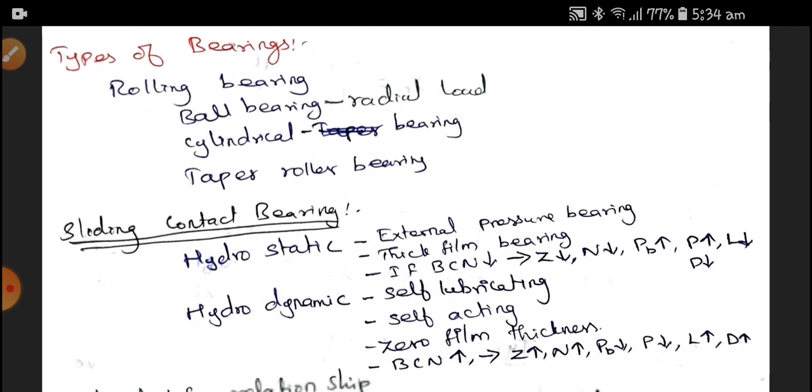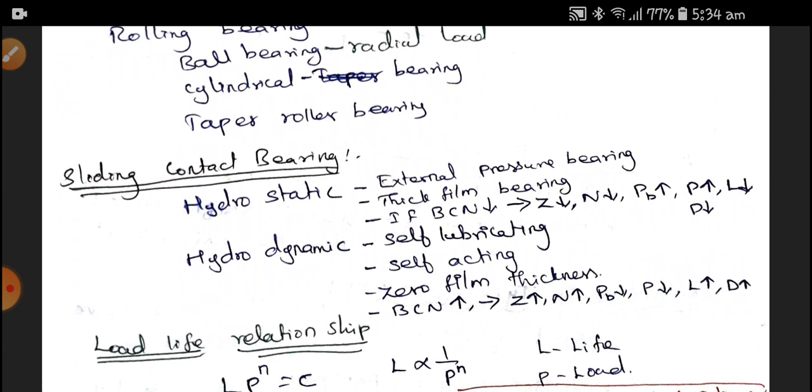The other type of bearings are sliding contact bearings. In the sliding contact bearing, we have two different types: one is hydrostatic bearing, another is hydrodynamic bearing. First, we would like to discuss hydrostatic bearing. It is an external pressure bearing, a thick film bearing. Here, in the hydrostatic lubrication system, we need a thick film of lubrication.